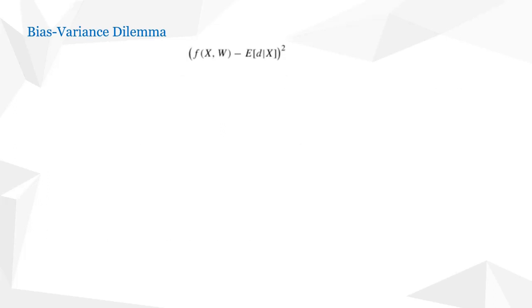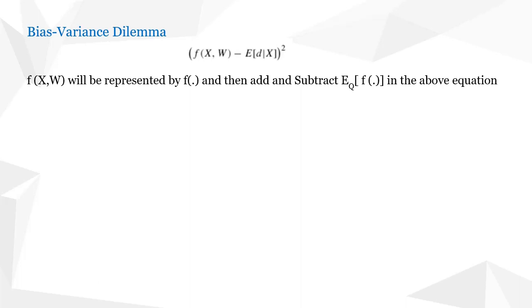In order to derive the bias and variance terms, let us consider this term f of x comma w minus E of d given x, whole square. Now f of x comma w will be replaced by f of dot, because every time we will not be able to pronounce f of x comma w. So from now onwards we will pronounce only f of dot.